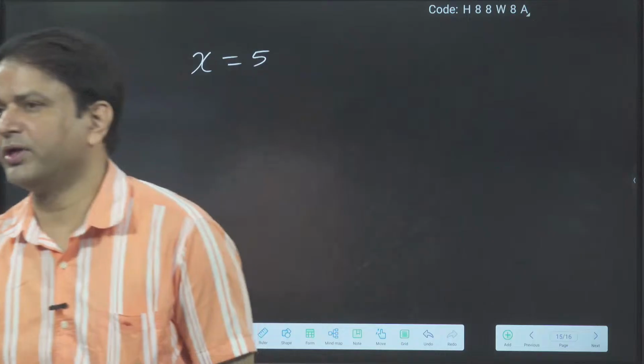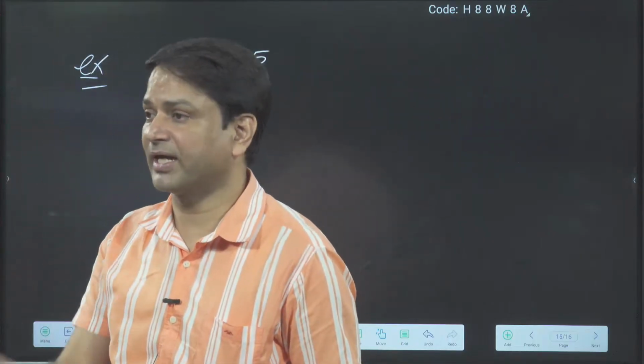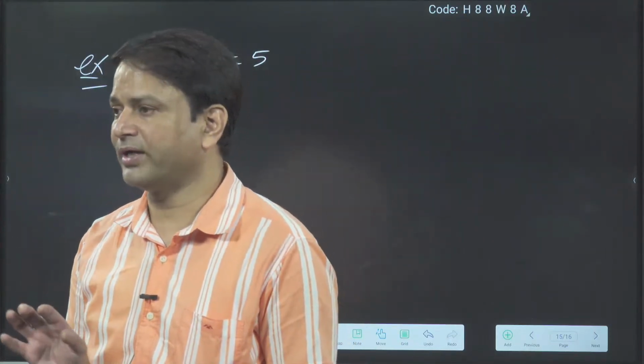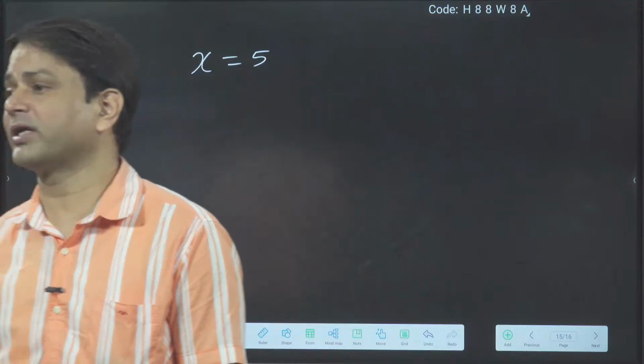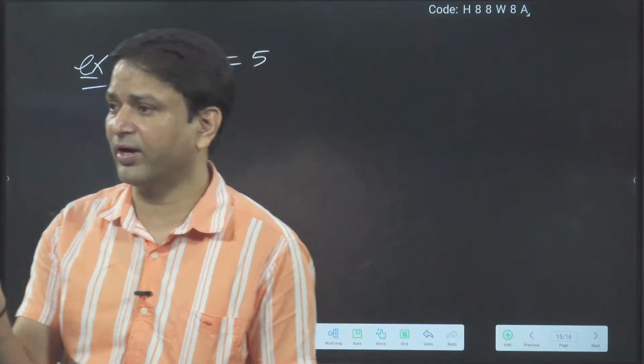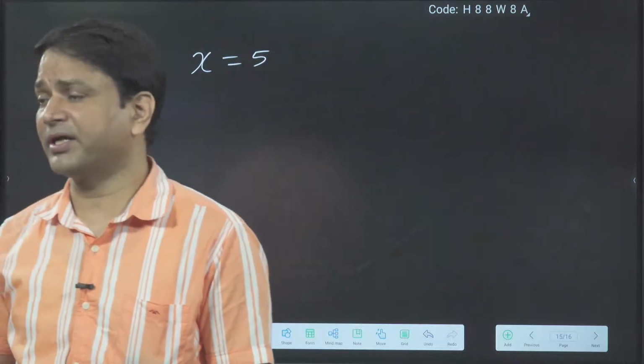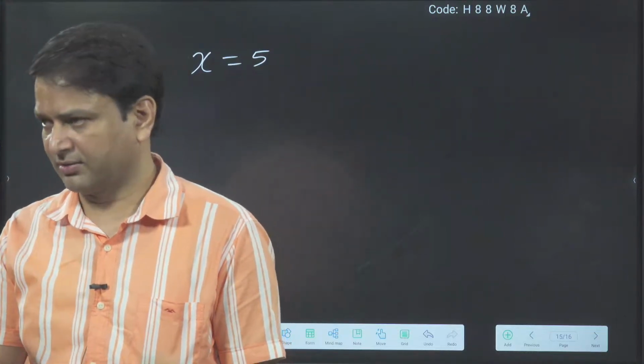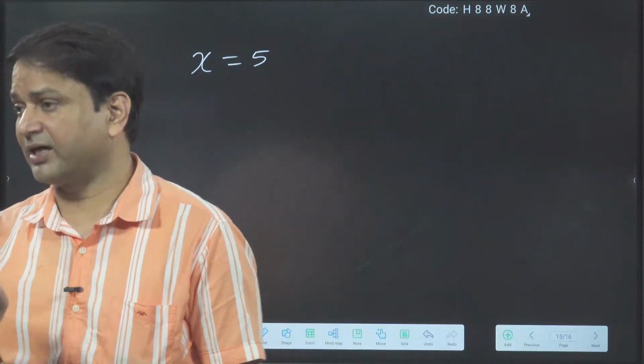I have only given the x, so somebody can think it is a point. It is not a point. x is equal to constant. y I have not given anything. If both x and y I gave, then it will be a point. But here only x I gave. y can be anything. Then it is a straight line.